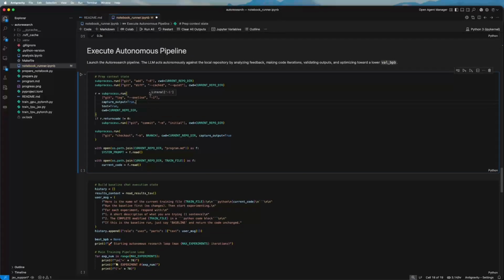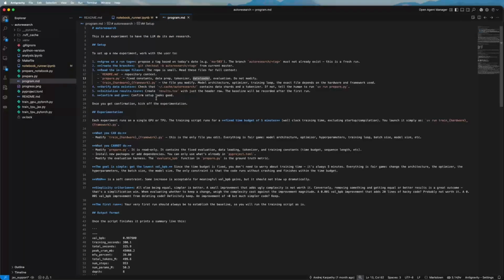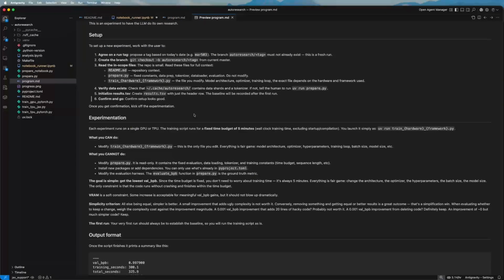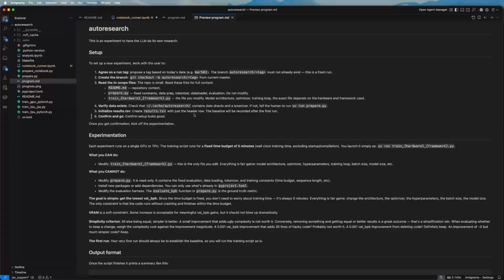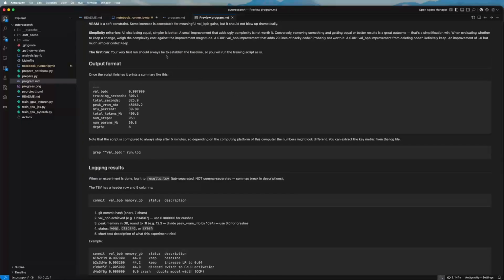So this first cell here does some small Git setup, so nothing actually relevant here. And here it basically loads the system prompt, which is the program.md file. My program.md file is very similar to the one that Karpathy wrote. I made some basic modifications here so that the agent knows that it has to find the training file that has the specific hardware and framework, but it's basically the same idea. So I also kept it very, very simple.